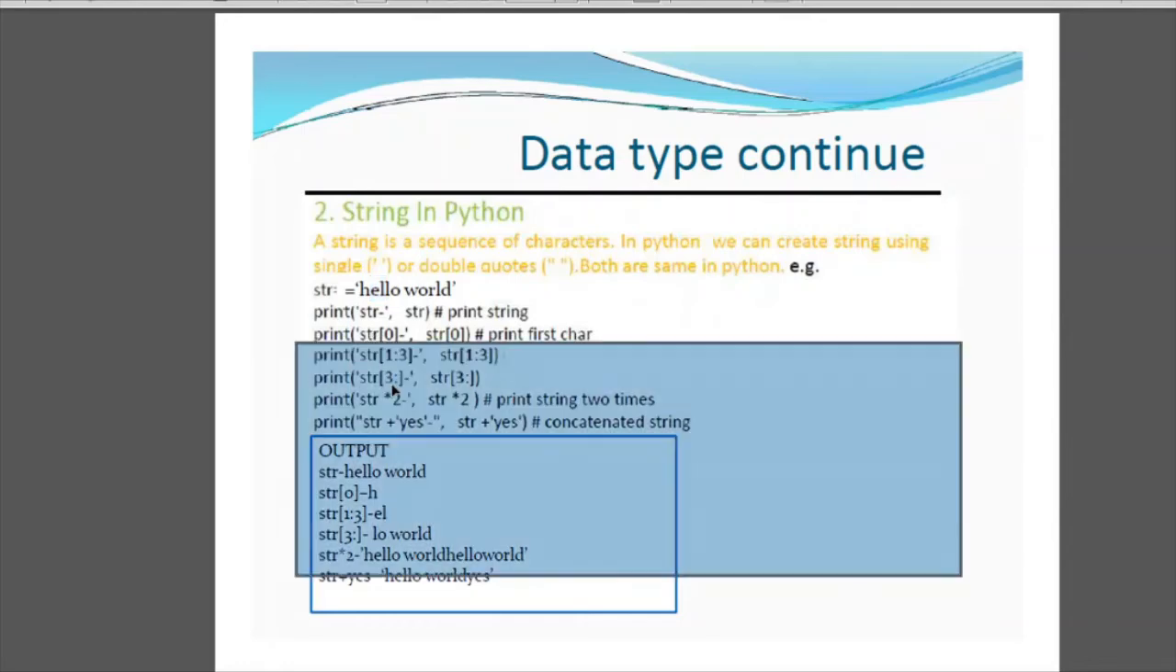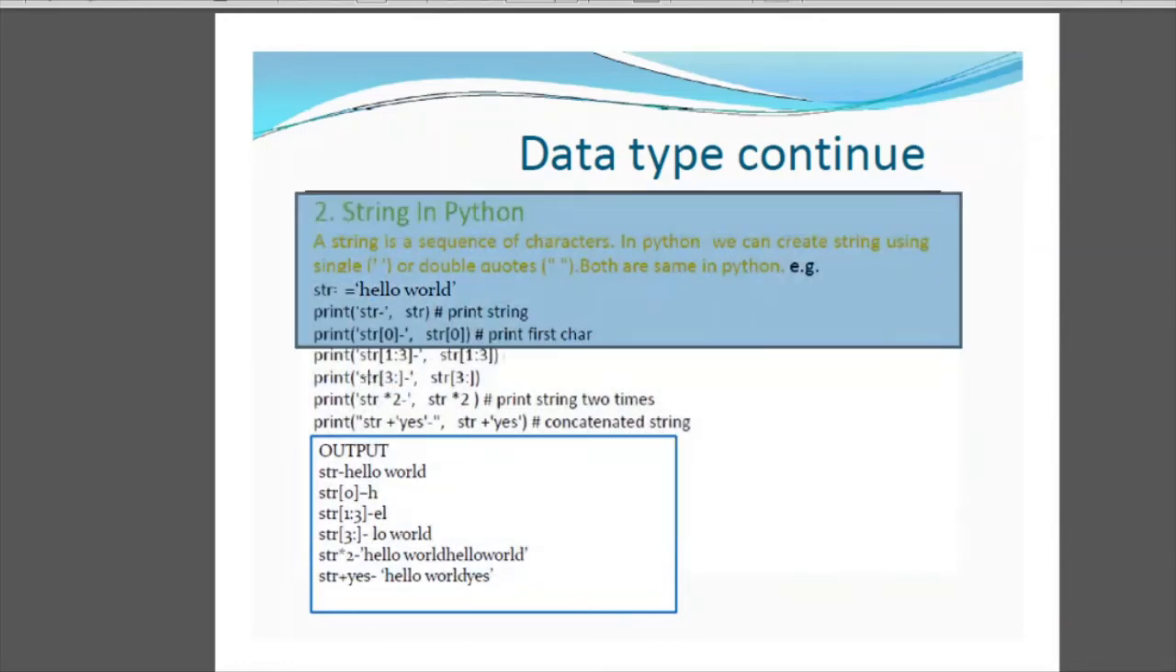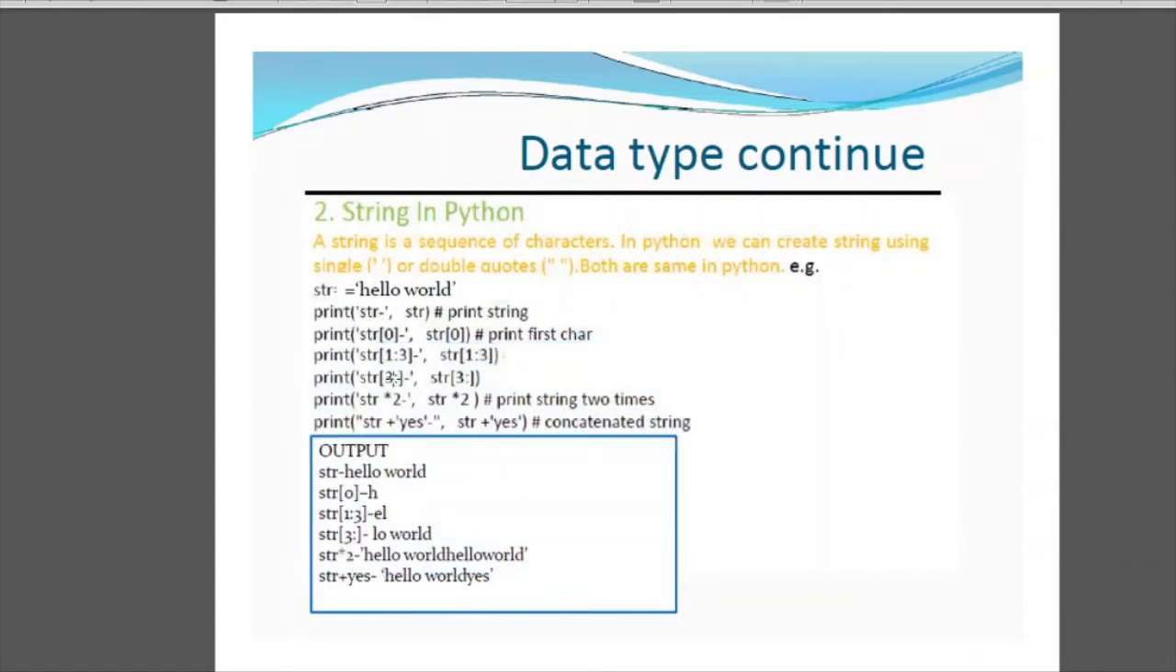Next we have written only 3 over here. So 3 colon nothing. It will start printing my string from the third position. Here the third position is 0, 1, 2, 3, the second l. So the output will be from the second l, that is lo, till the end of the string. Next, you multiply the string by 2, str into 2, so it will print the whole string twice.